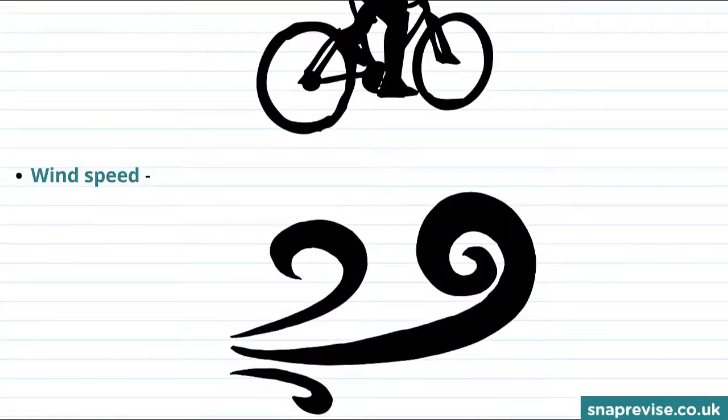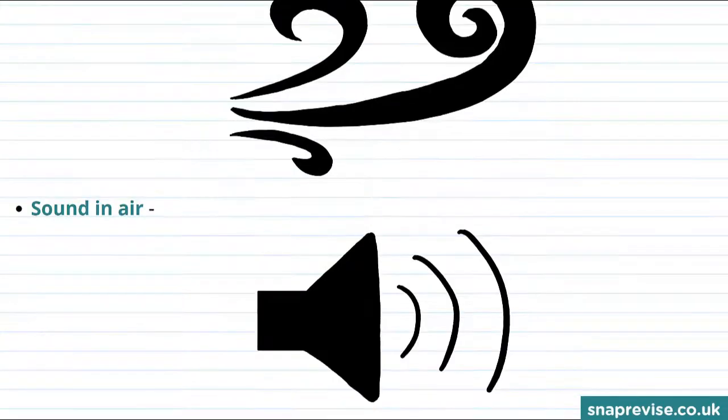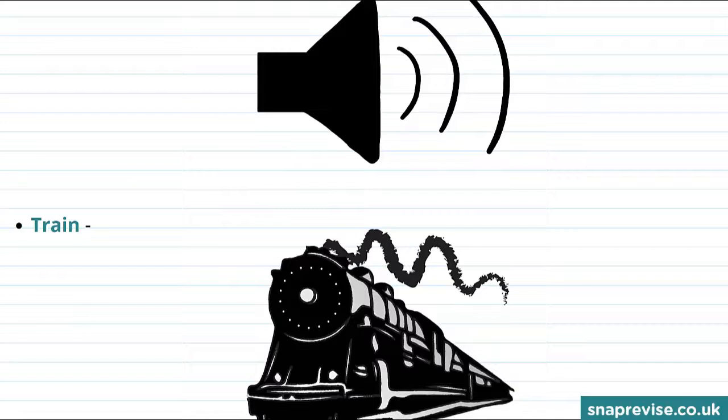Now let's move on from talking about humans, but still talk about some other speeds that we might be interested in. The average wind speed can vary, but tends to be between 5 meters per second and 20 meters per second. And you may know that sound is a wave that travels through air, and it happens to travel at 330 meters per second.